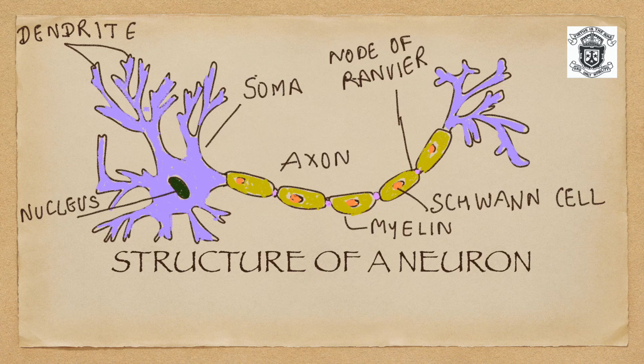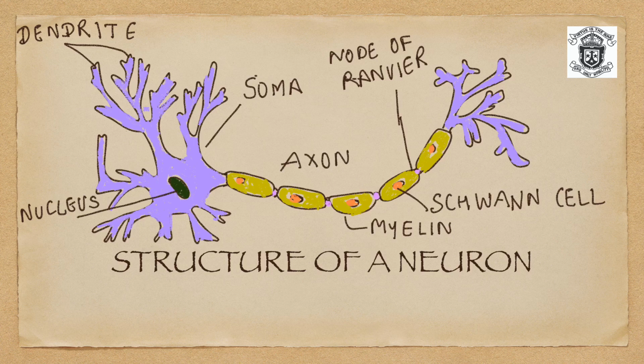Some axons are covered with myelin, which is a fatty material that acts as an insulator and conductor to speed up the process of communication. Here you can also see the nodes of Ranvier, which are the gaps between the myelin insulation of Schwann cells, which insulate the axon of a neuron.